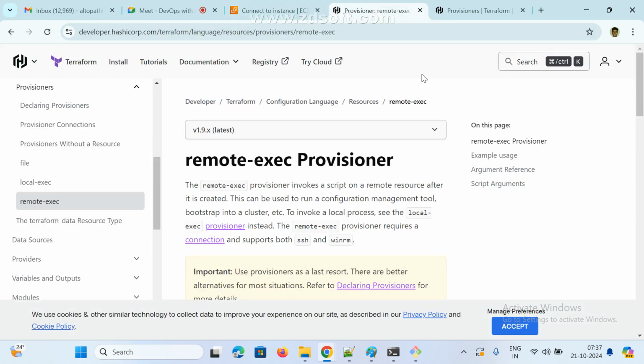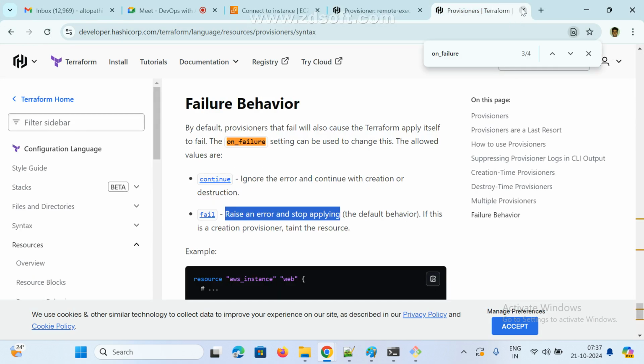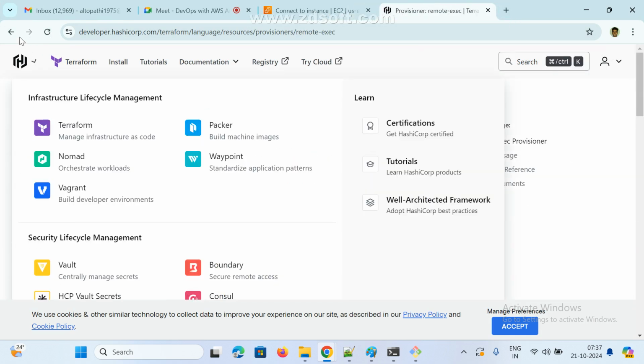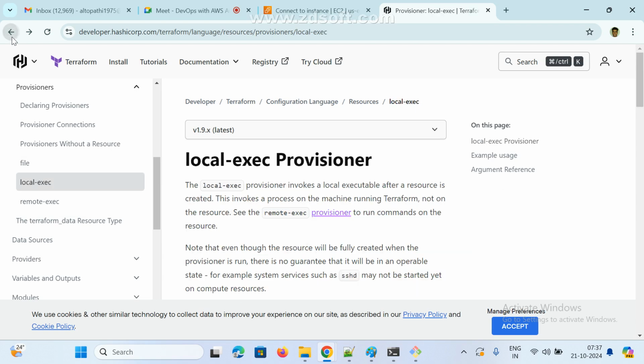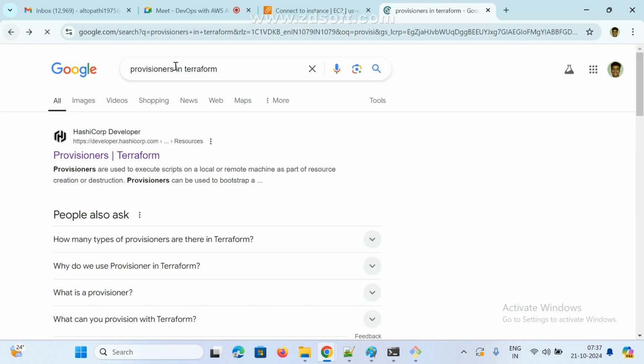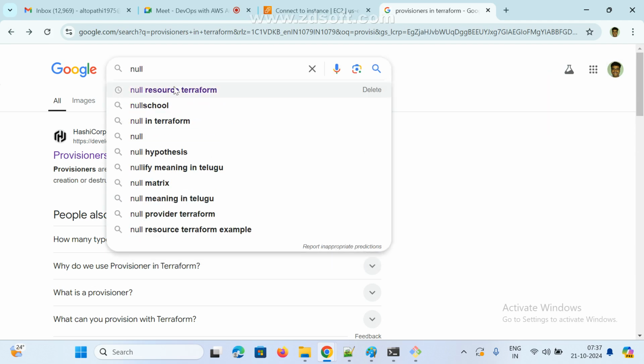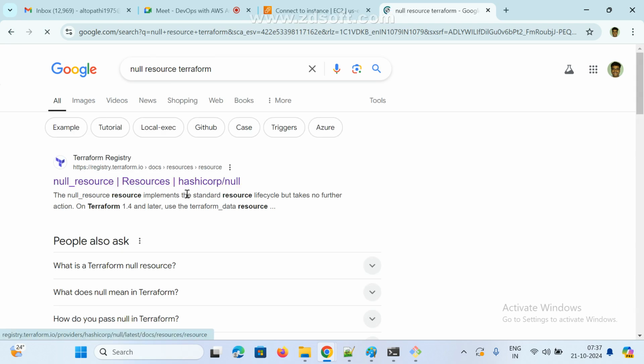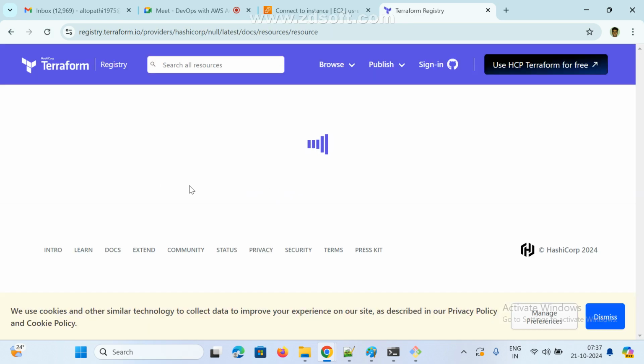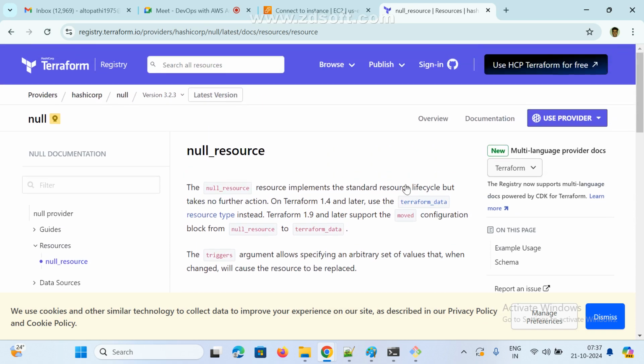One more we are using. What is null resource? In interviews, 99% of people ask what is null resource. Just note it. As of now, you know resource. There is one null resource in Terraform. Very important. What is null resource?